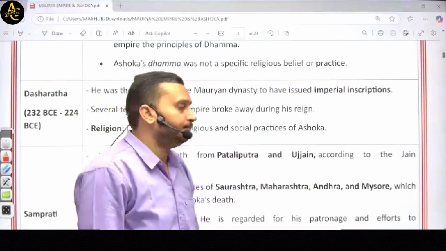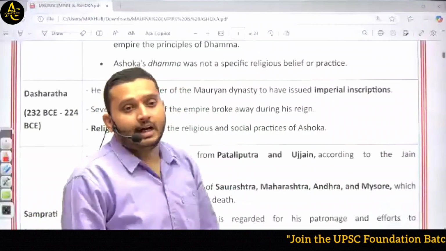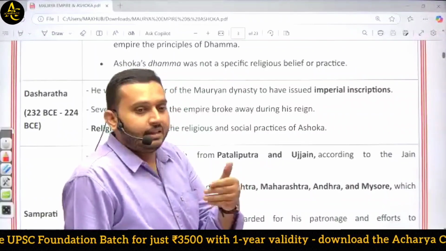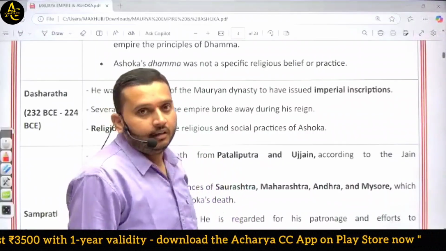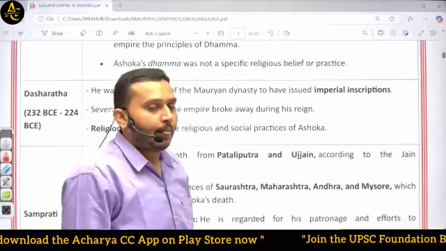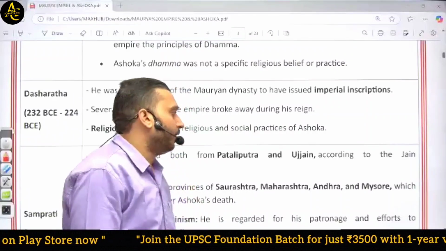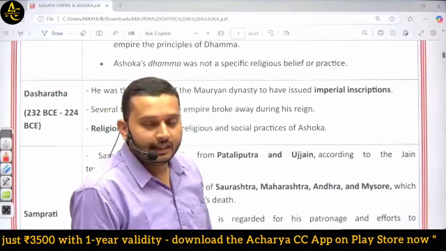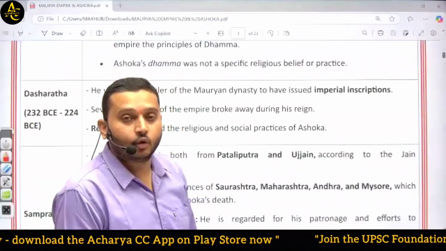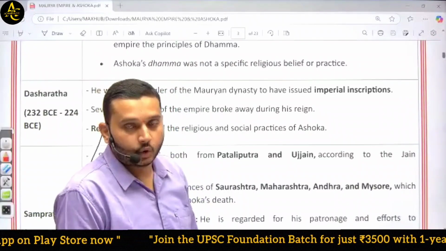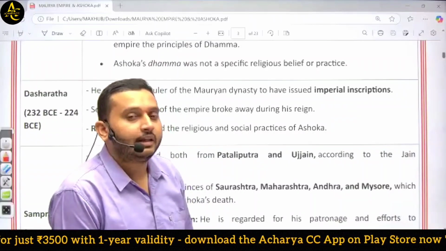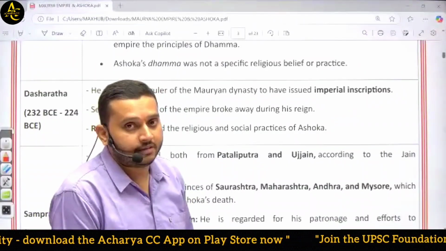For example, recently our Supreme Court celebrated its 75th anniversary, the foundation, and their motto is Yato Dharmas Tato Jayah. It's a Sanskrit saying. That means where there is dharma, there is victory.